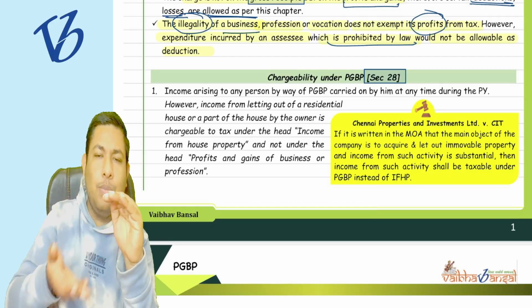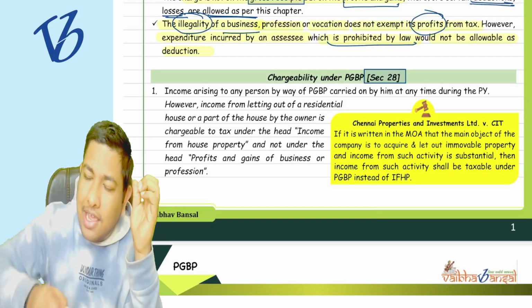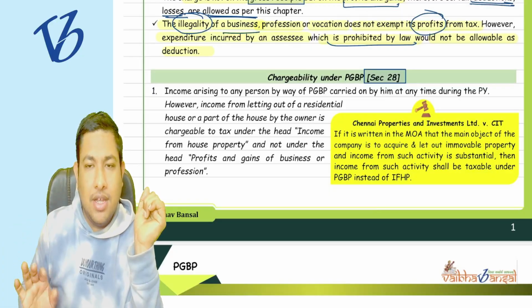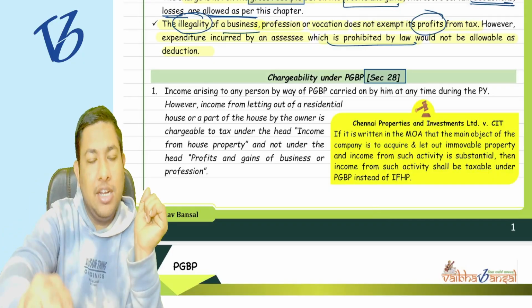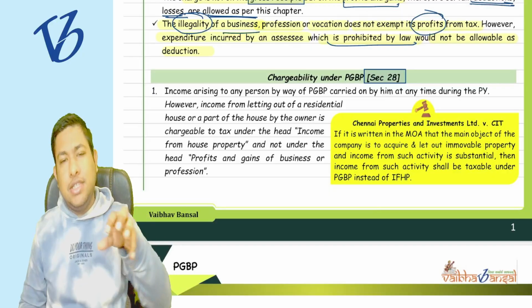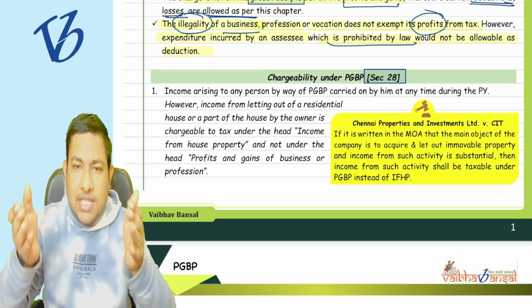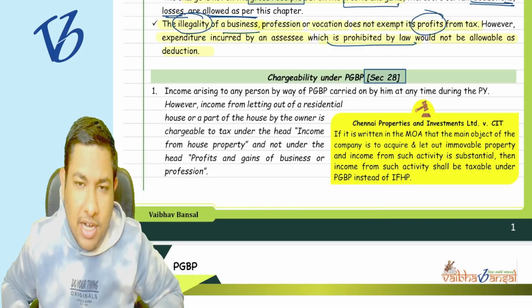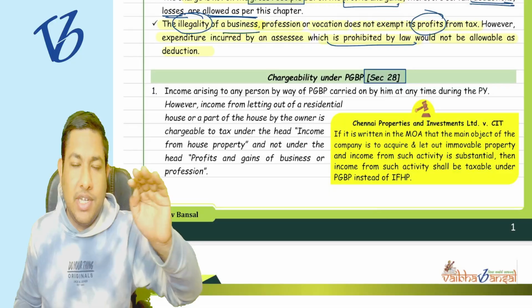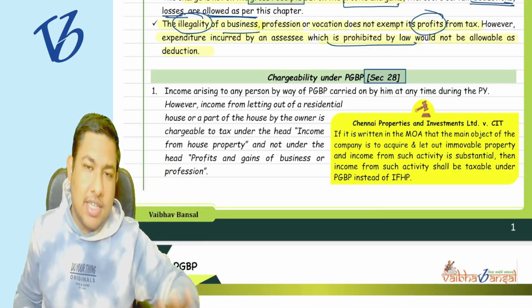It gives a comprehensive list and says that if any of the business that you are doing is out of this particular list, then it is going to be taxed under the head PGBP. So they are giving you a list that if you are doing these kinds of business, then please come under the head PGBP, and your income is going to be taxed as per this head only.